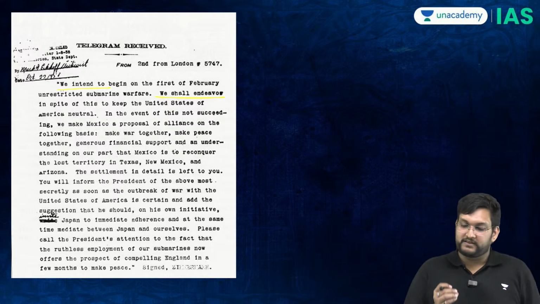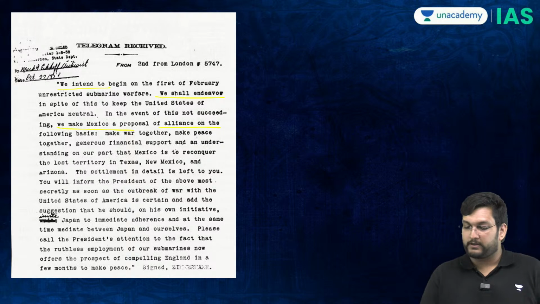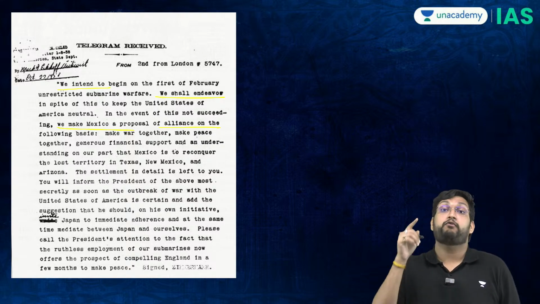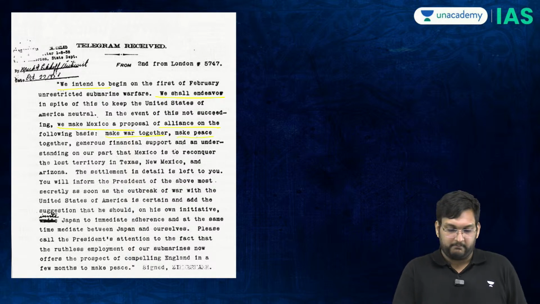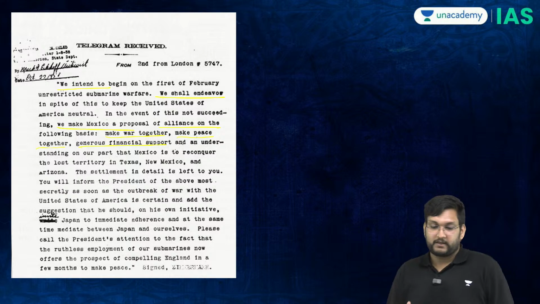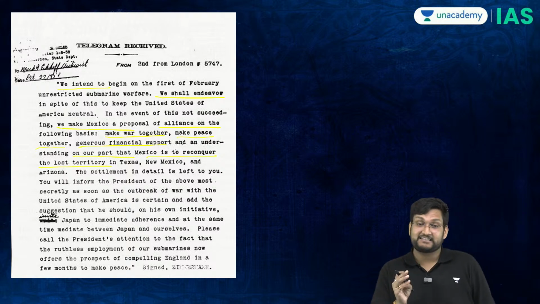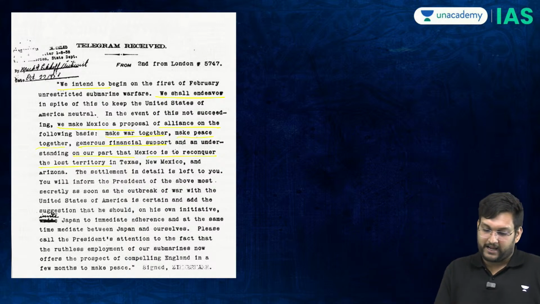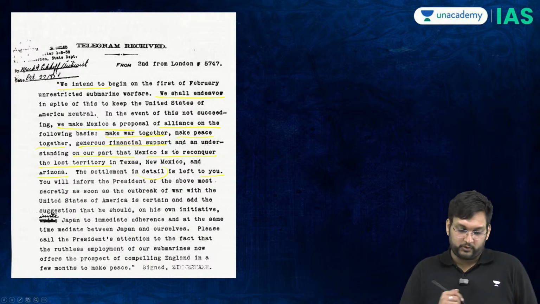In the event of this not succeeding, we make Mexico a proposal for alliance on the following basis. Make war together, make peace together, generous financial support, and an understanding on our part that Mexico is to reconquer Texas, New Mexico, and Arizona. The settlement in detail is left to you.